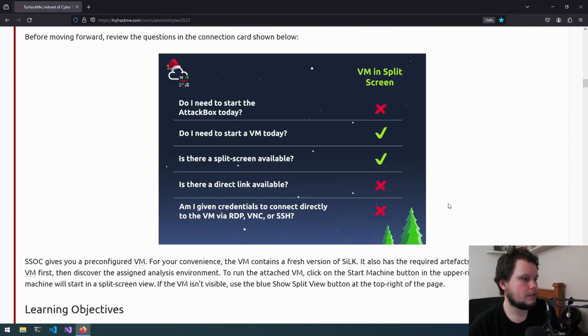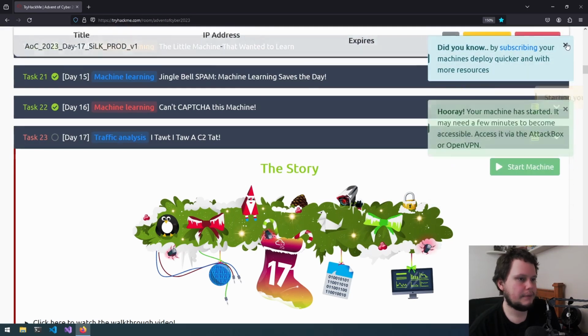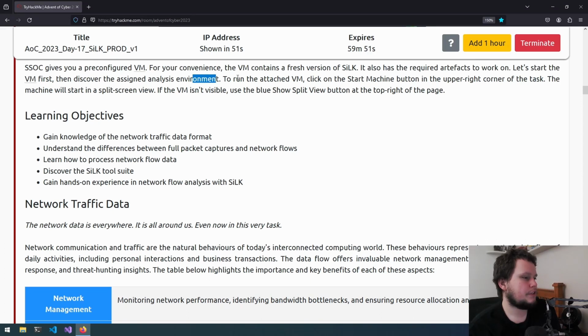Let's go. So for this challenge, we need to open up the virtual machine, and we can then open it in the split view. The virtual machine contains a fresh version of SiLK. It has the required artifacts to work on, so when that's loaded up and we get through all this, we can get started on it.